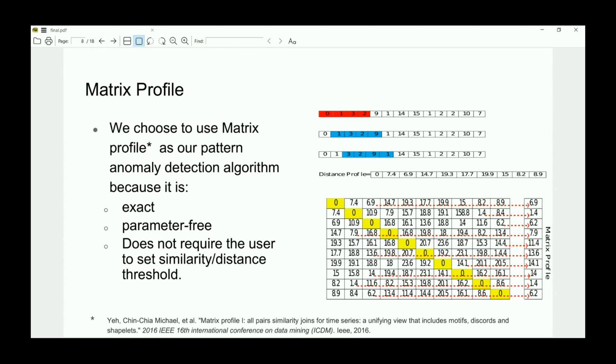The matrix profile represents the minimum distance in each distance profile. The lowest values, what we call motifs, represent the most repeated patterns, while the top values, which are our interest, represent the discords. So the discord is the sequence which has the highest distance to its neighbors.